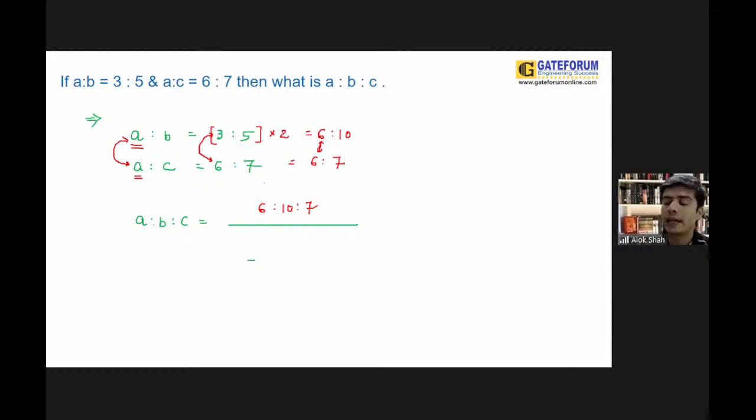Clearly, you'll be getting your answer in the form of 6 is to 10 is to 7. Clear, guys? So directly, you can say that you need to compare the common elements and you need to make these common elements equal. Mr. Shwana Bose, you can understand that this could be 6. Reason behind that is if I want to make it 6, I want to make it a double. Cool one, Dev, Shubhankar, Shwarna, good effort.